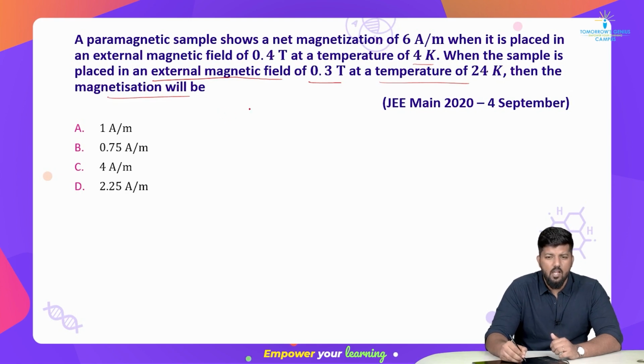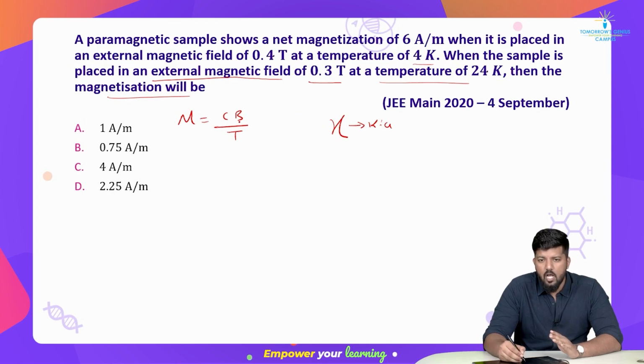Okay, no problem. Here what is given to you is the magnetization M. We remember that when we read about paramagnetic substances, the magnetization formula was chi equals CB by T. We denote this magnetization by chi, and we can use it. Now you know the formula and the symbol for chi. It is CB by T. Since the formula is given, using this formula you can get your answer.